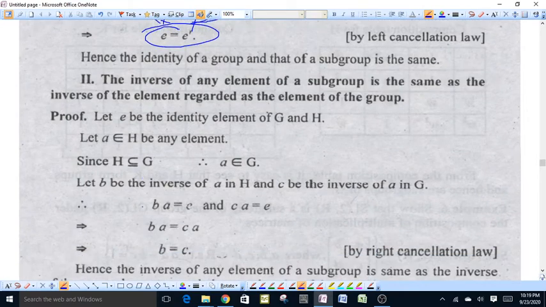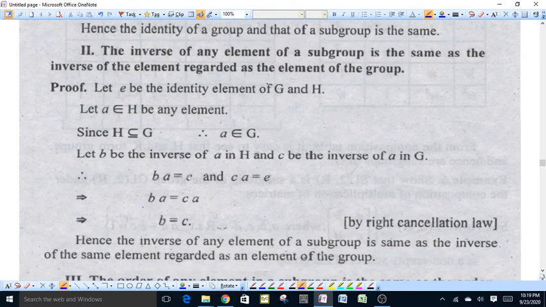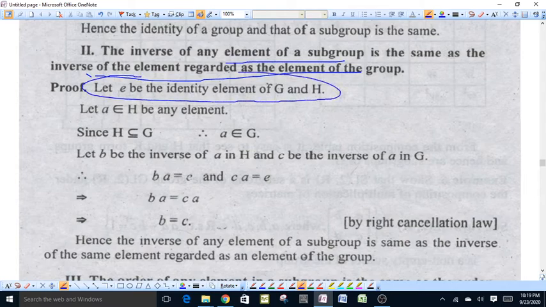Now the second property: the inverse of any element of a subgroup is the same as the inverse of that element regarded as an element of the group. Let E be the identity element of G and H. We have studied in the first property that the identity element of both the subgroup and the given group are the same.